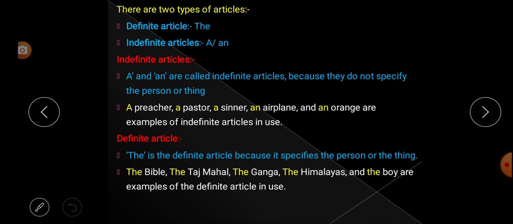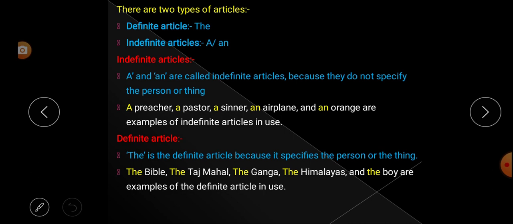A mobile, in the sense we are not specifying, either it is the Oppo, the Vivo, the Samsung, the Nokia or etc. A mobile means it can be any mobile. That's why it is not specifying. That's why a and an are called indefinite articles. Next, the is called the definite article. Why?